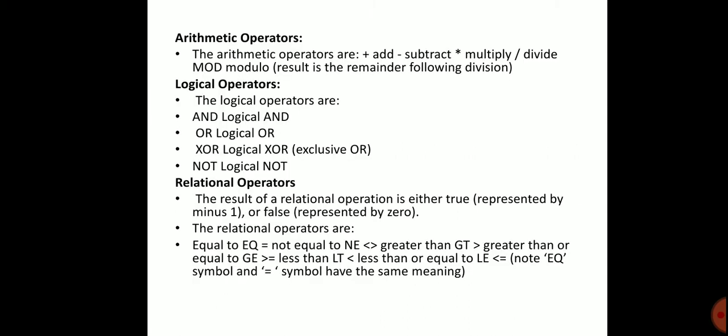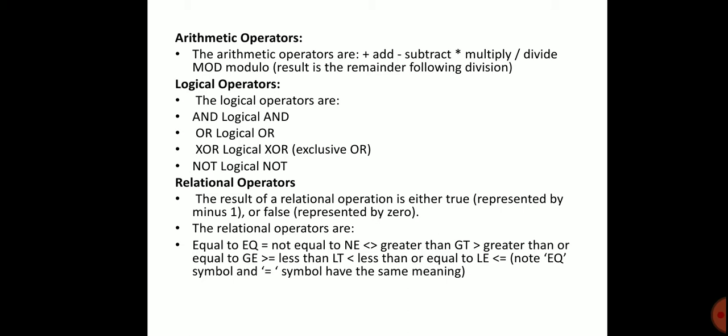Next, the operations of the assembly language program. The arithmetic operators are: addition, with the plus symbol; subtraction, with the minus symbol; multiplication, with the multiply symbol; and division, where MOD gives the remainder following the division.